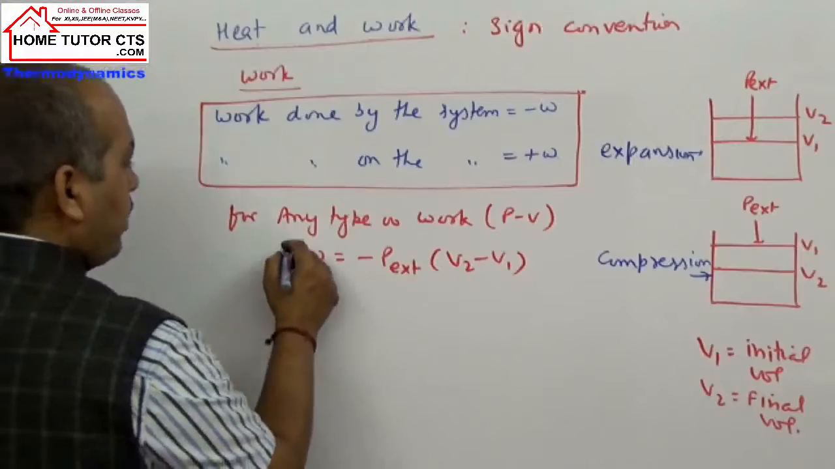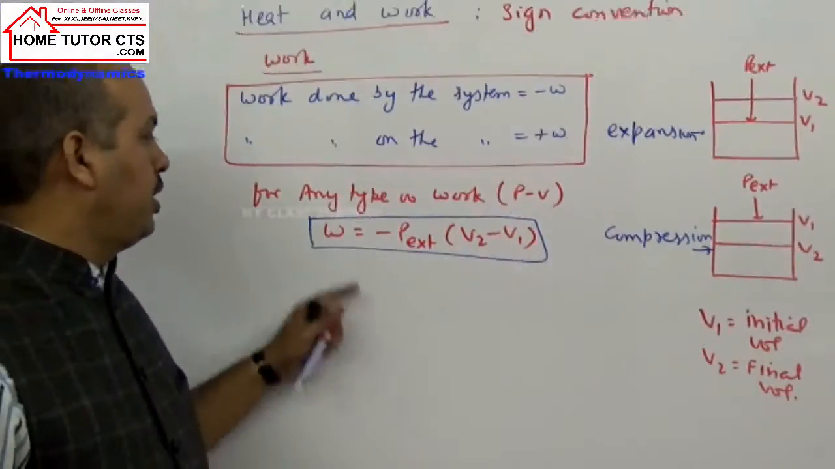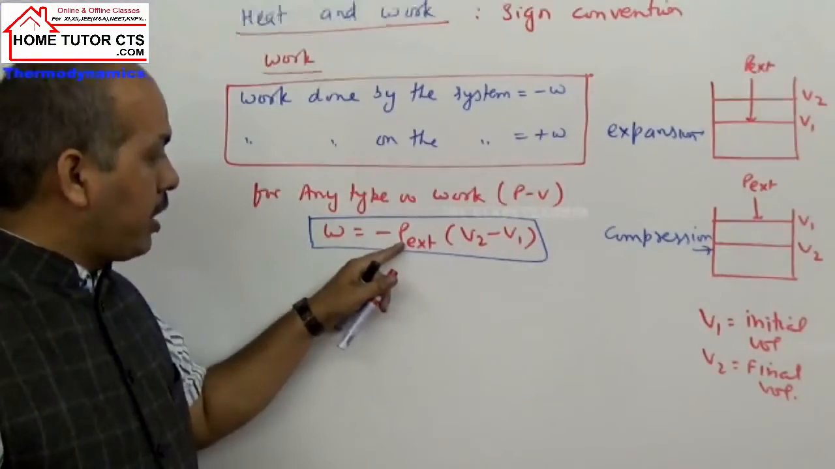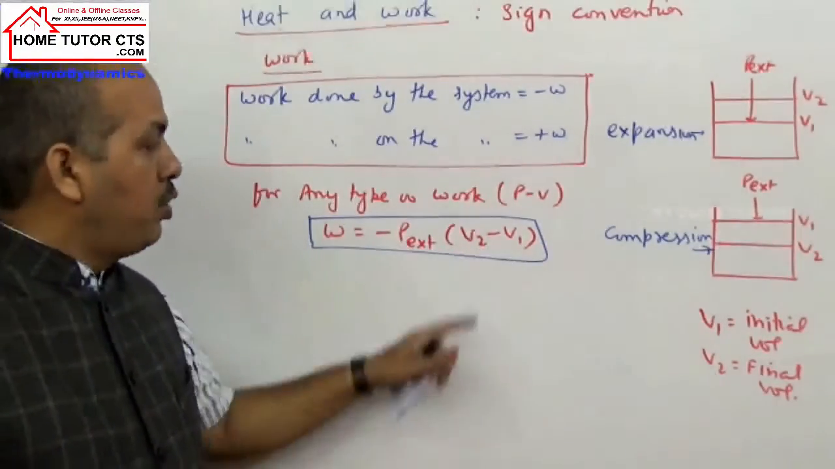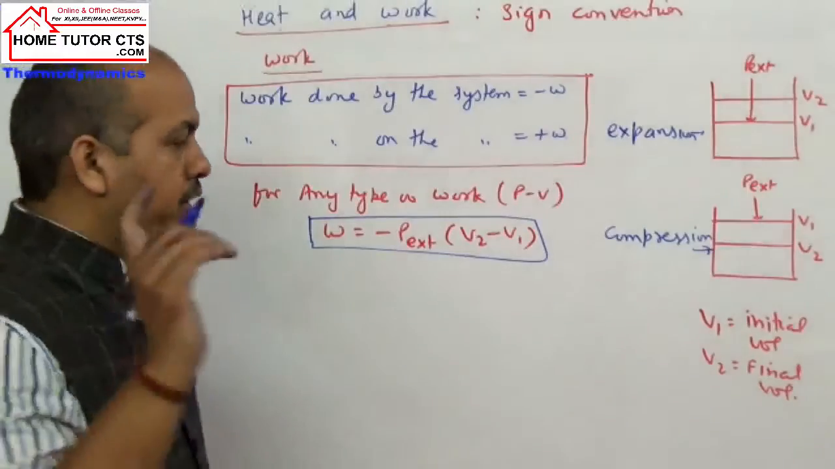For any kind of work, by convention in thermodynamics and chemistry, we use this expression: work taken is minus P external into V2 minus V1. What is V2? Final volume. V1 is the initial volume. Now we can have two possibilities.